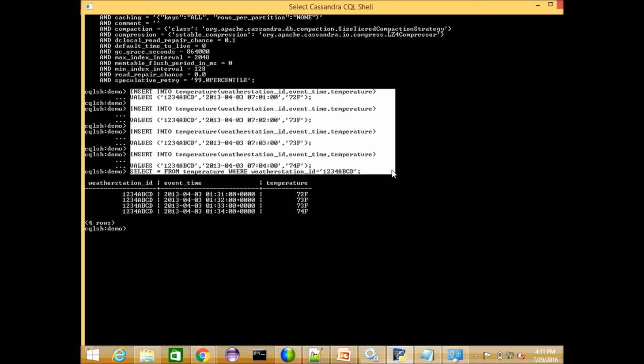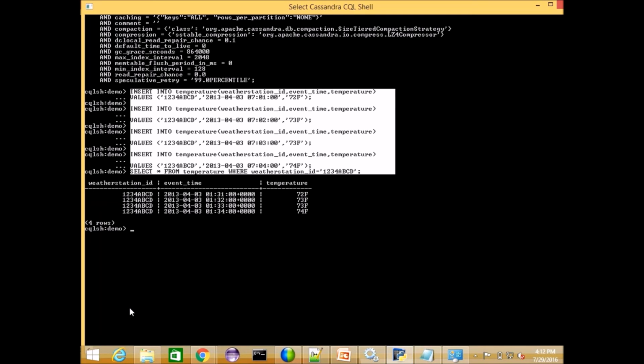Like in Oracle, when we insert a record, we have to insert all the column values, right? For example, if it's a not null column, you need to have it. But here, it's not mandatory to have all the fields populated.